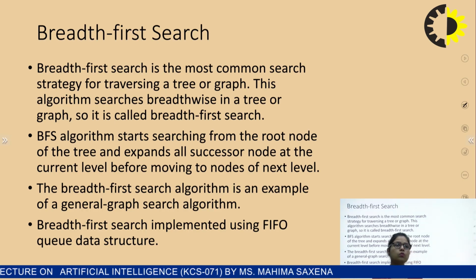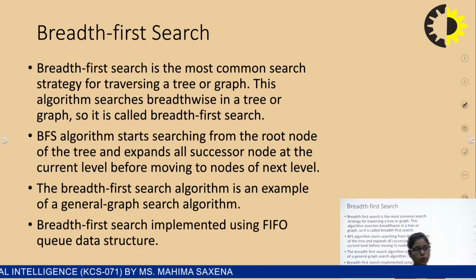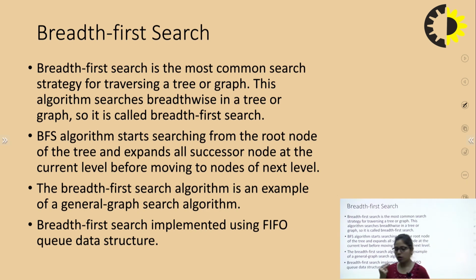The next one is breadth first search. Breadth first search is the most common search strategy for traversing a tree or graph. This algorithm searches breadth wise in a tree or graph, so it is called breadth first search. The breadth first search algorithm starts searching from the root node of the tree and expands all the successor nodes at the current level before moving to nodes of the next level. The breadth first search algorithm is an example of a general graph search algorithm. Breadth first search is implemented using a FIFO queue data structure.